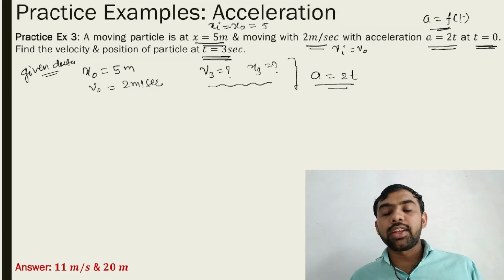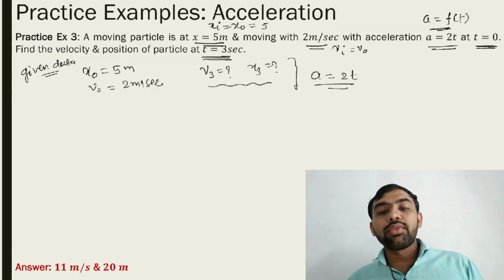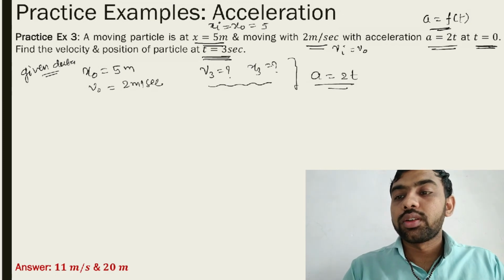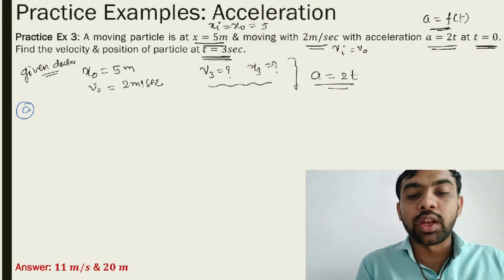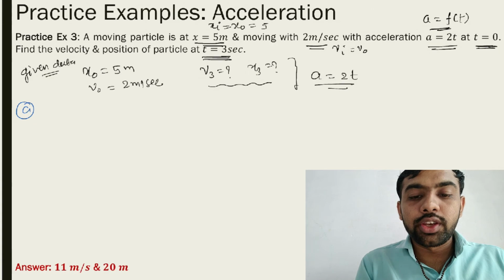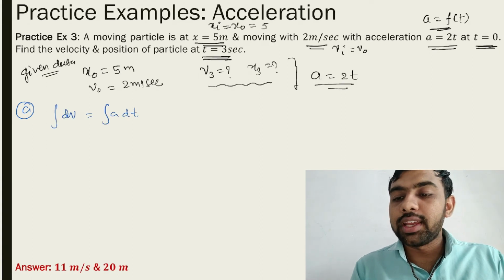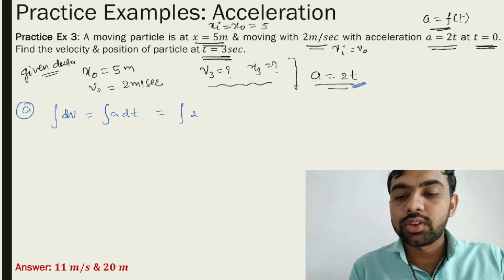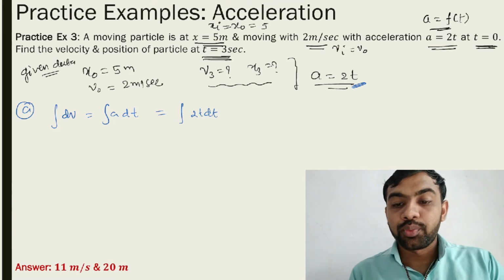Okay, a से v चाहिए, क्या करना है? इंटीग्रेशन या फिर डिफरेंशिएशन. If you want a to v, then we want integration. So let's take an integration. Integration dv is equal to integration a dt. क्यों? यहाँ पे t का फंक्शन है तो t का लिखना है, so it means integration 2t dt.